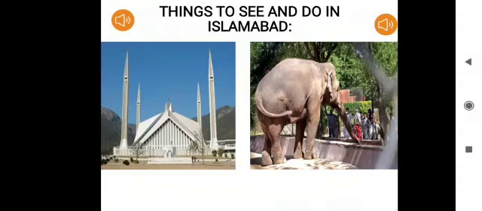The picture you can see at your left is a picture of the Shah Faisal Mosque. This mosque is the largest mosque of Pakistan, and it is one of the most beautiful mosques of the world too. This mosque is a great tourist attraction, and it was designed by a Turkish architect.